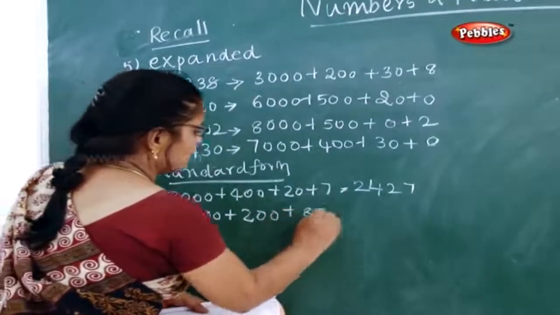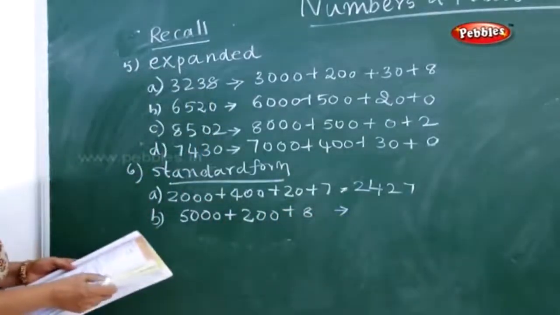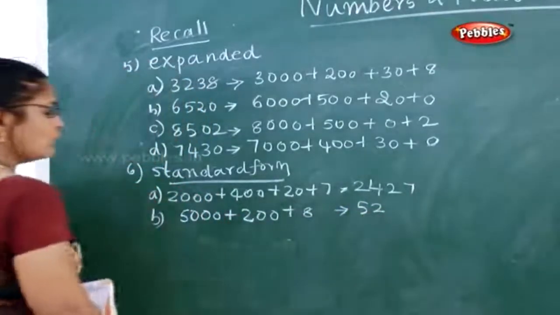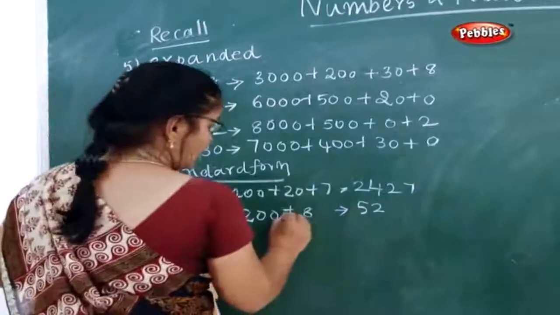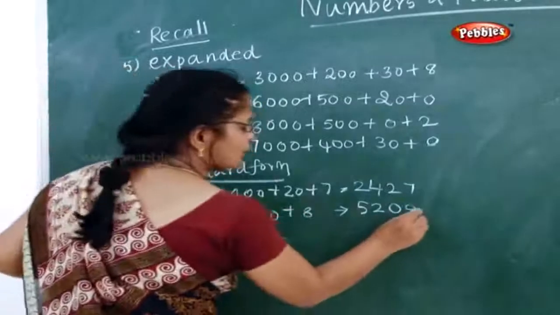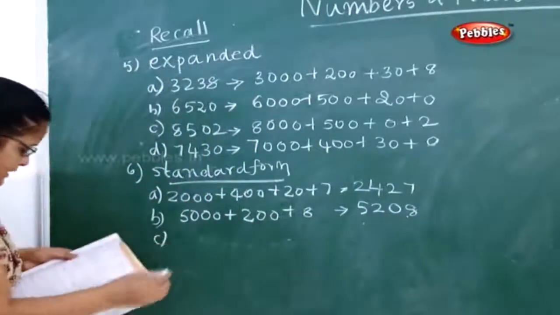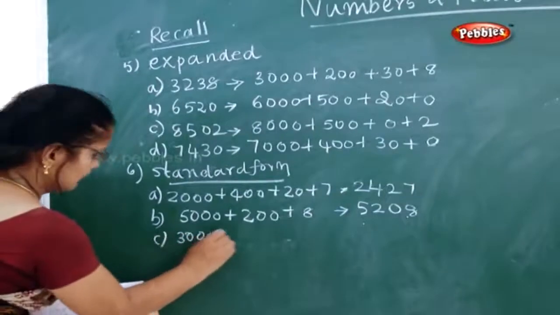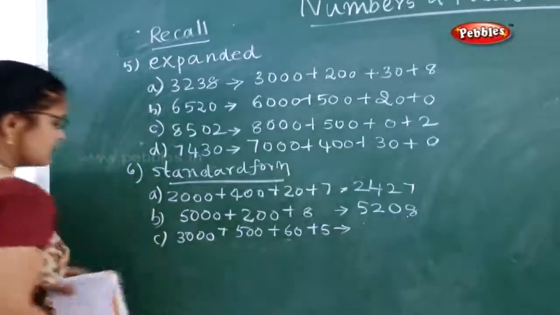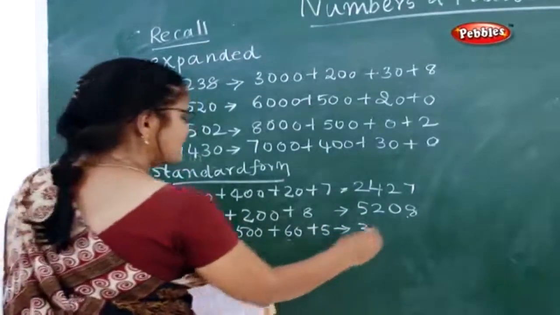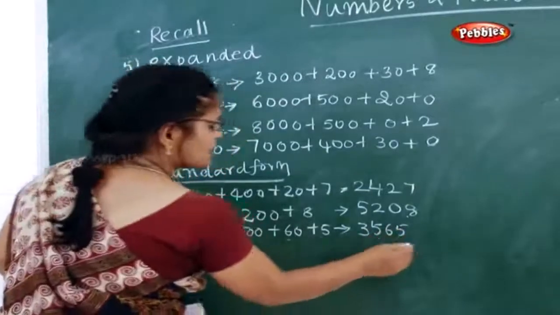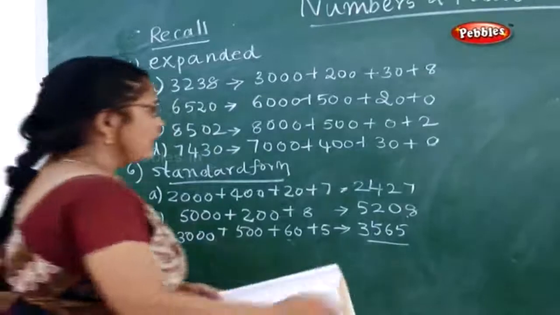Now what is the next one? 5000 plus 200 plus 8. Now how will you write this? Here you write 5, then 2 in the hundreds place. In the tens place it's not given, so you can write 0. Now what is the ones place? 8. So 5208. Now what is the next one? 3000 plus 500 plus 60 plus 5. Now how will you write this? 3 in thousands, hundreds 5, tens 6 and ones 5. So 3565.